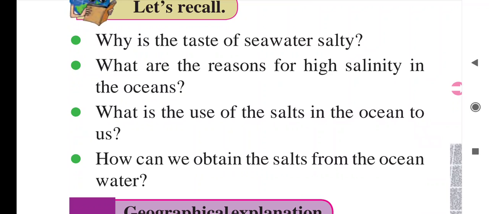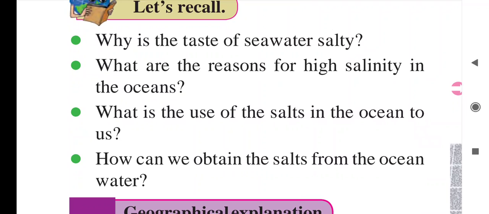Then due to evaporation and these features, whether it is a landlocked sea or an open sea also determines the salinity. If it is landlocked, the fresh water amount will be very less, evaporation will be more, and due to that salinity will be more in the sea water.